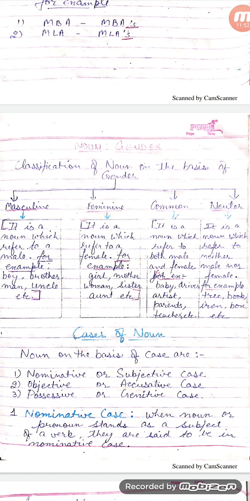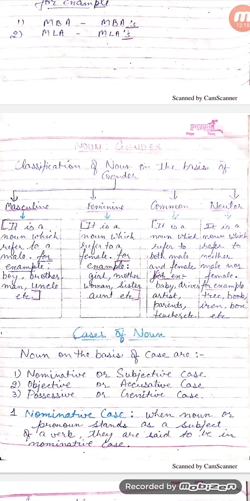Neuter, it is the noun which refers to neither male nor female. For example, tree, book, iron, box, etc. So these were the 4 important classifications of noun on the basis of gender.